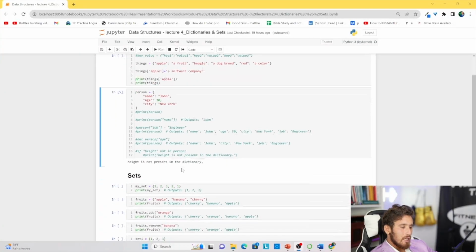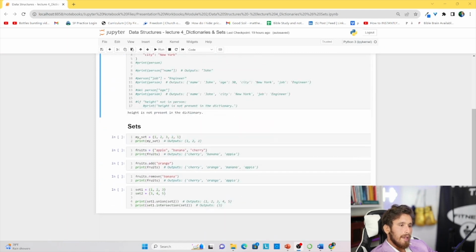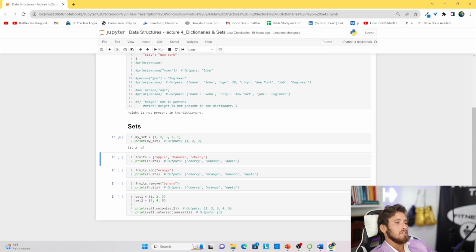All right, let's take a look at sets now, guys. So here we have my set. Again, this is the one from the example of the PowerPoint. Let's just print this to see what happens. As you guys can see, there are 2 extra elements in this case that are duplicates. So by default, it'll print out only the unique values.